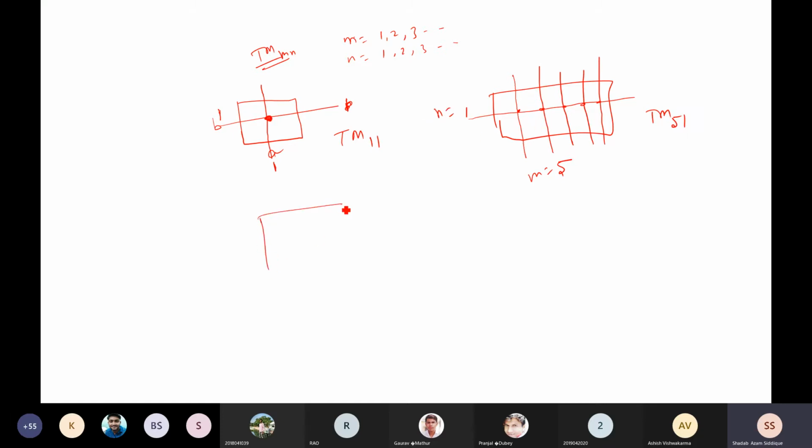If you take TE now, you have to take the wave which is going in this way.